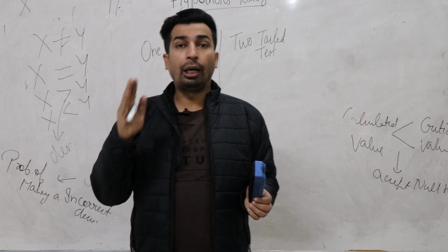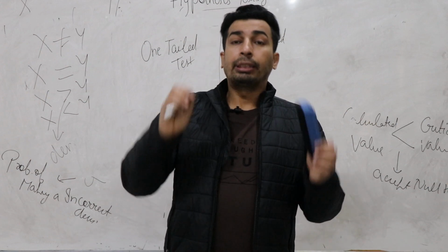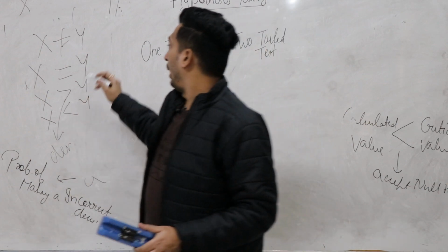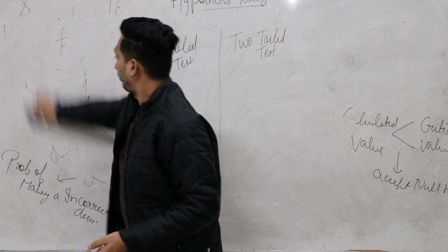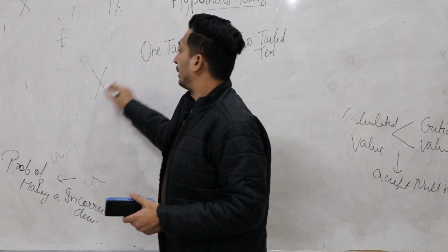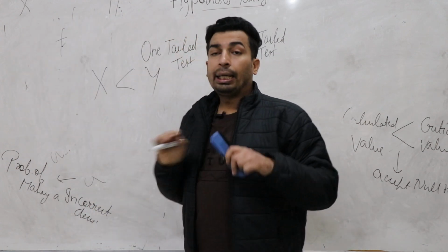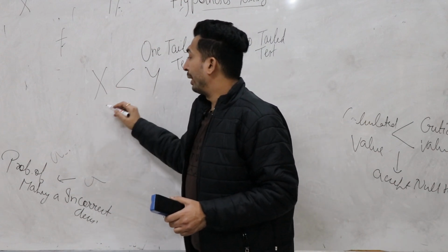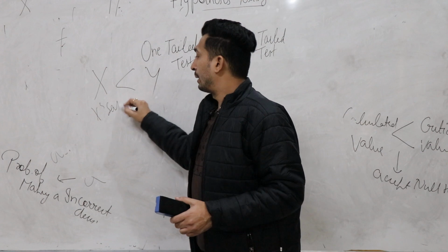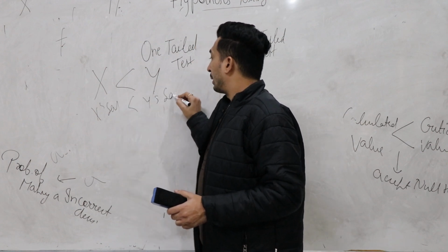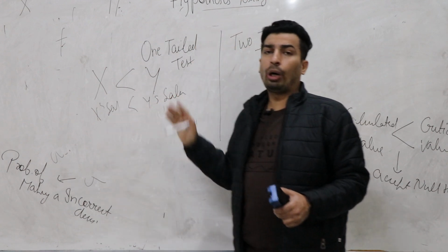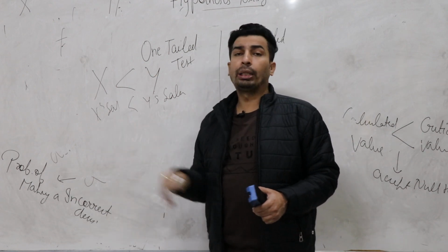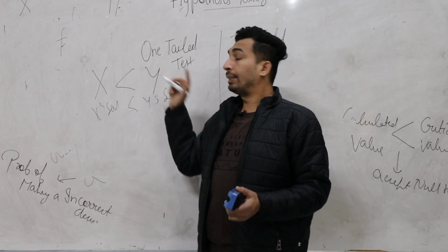So, for example, if it is clearly mentioned that x is less than y, or x's salary is less than y's salary, you can easily draw the conclusion that y is getting more than x. Clear? So the case is one tail.